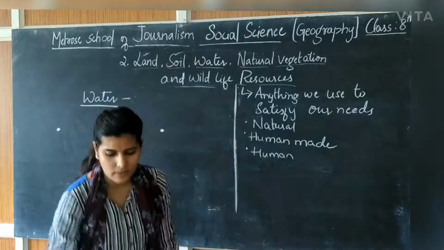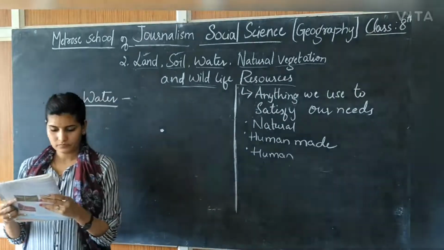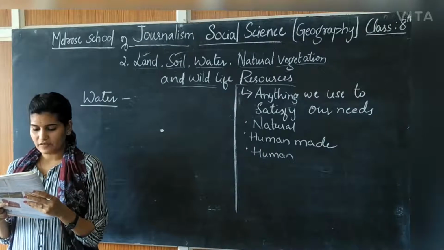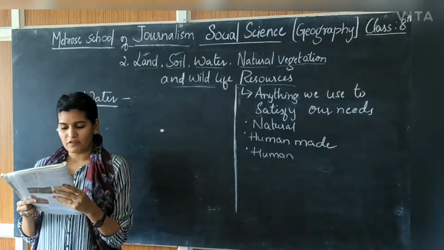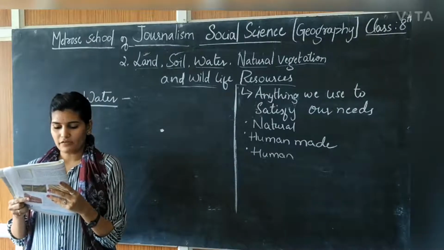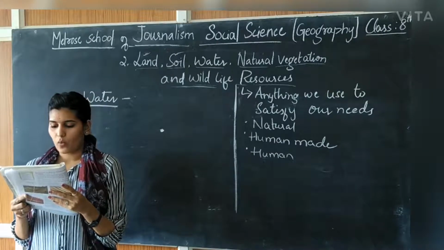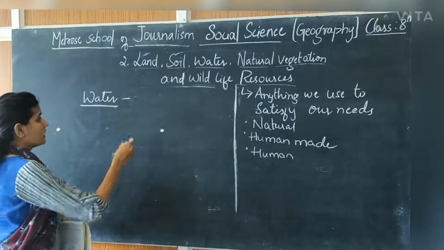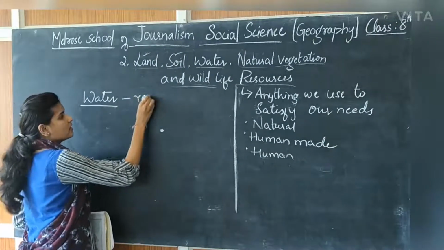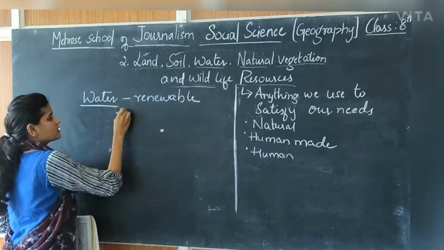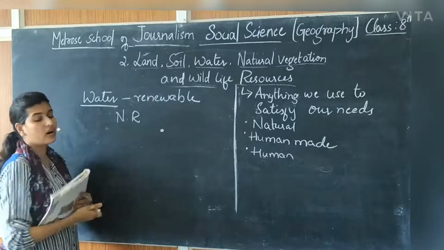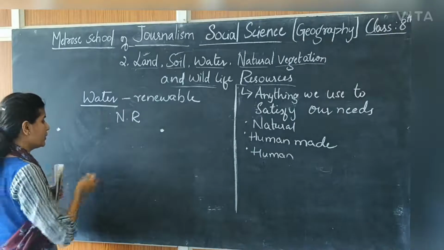Students, open page number 15. Water is a vital renewable natural resource. 3/4 of the earth's surface is covered with water. It is therefore appropriately called the water planet. So students, water is a renewable natural resource. It can be replenished or renewed.